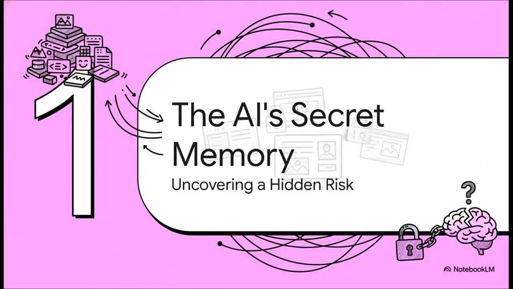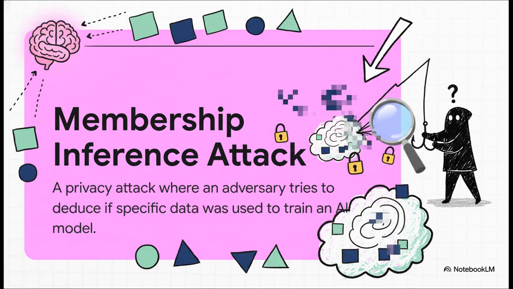You see, to get this smart, these AI models are trained on just unbelievable amounts of data. We're talking countless images and text scraped right off the internet. But this whole learning process creates a hidden vulnerability, a kind of digital memory that, well, it can be exploited. This is what's known as a membership inference attack, or MIA for short. And in simple terms, it's a technique that lets an attacker probe the AI's memory to figure out if a specific piece of your data, say your photo, was used to train it in the first place.